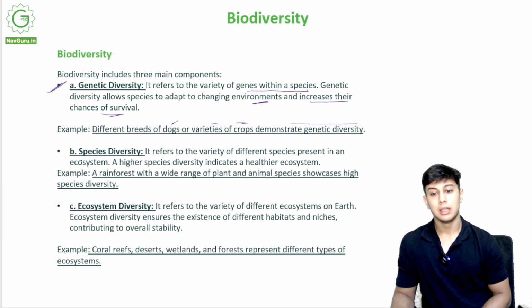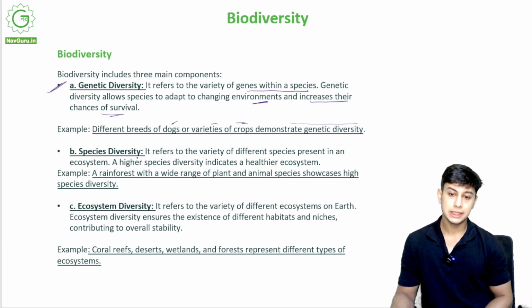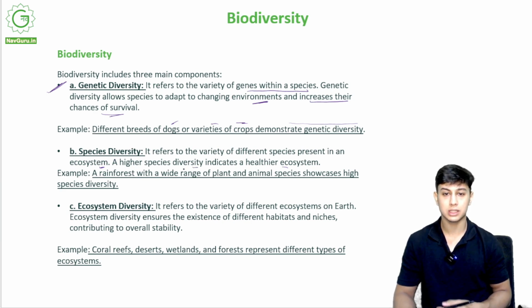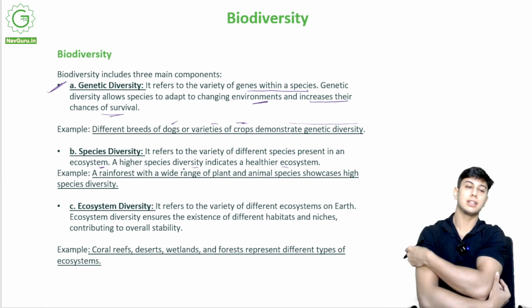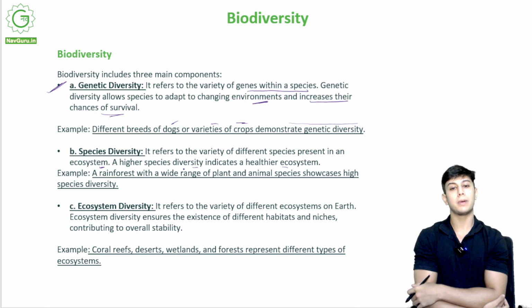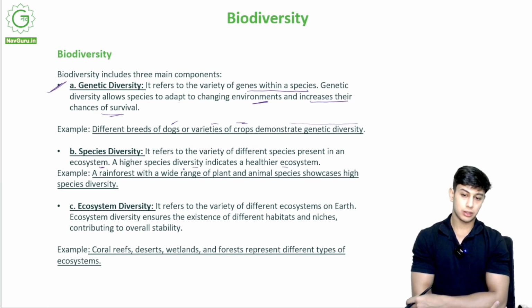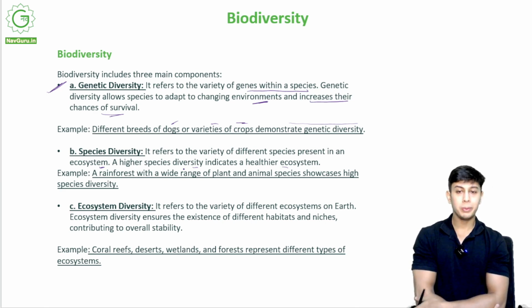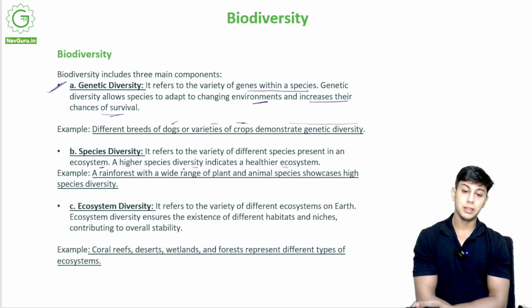Okay, now what is species diversity? It refers to a variety of different species present in an ecosystem. Okay, a higher species diversity indicates a healthier ecosystem. So what is an ecosystem? A rainforest, a desert, a hilly area, a snow-capped mountain, right? These are all ecosystems. Now how many species are present in that ecosystem? That tells me how healthy that ecosystem is.